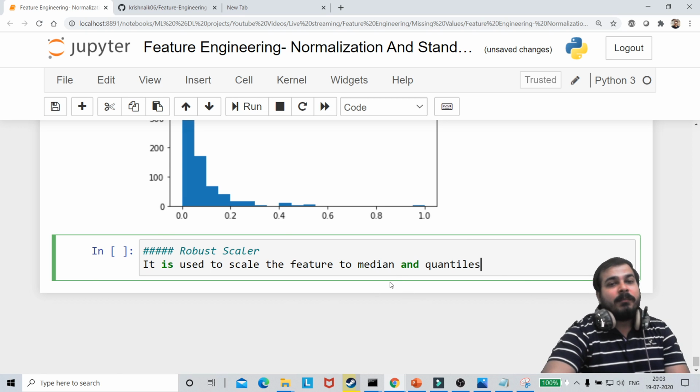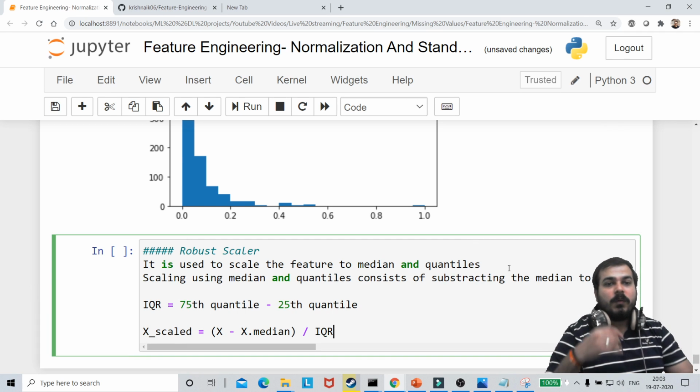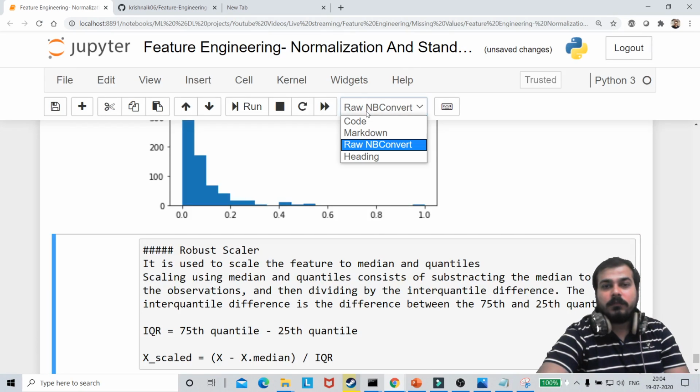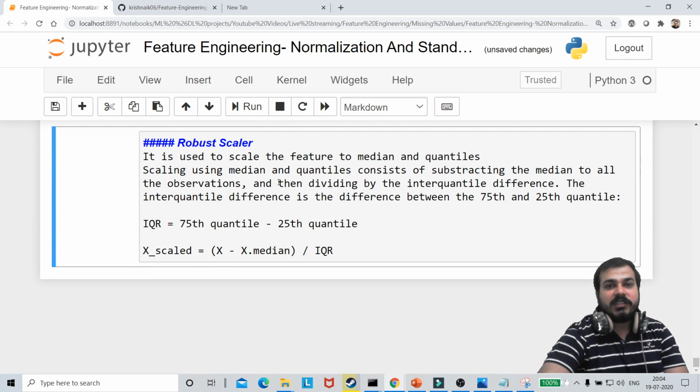Now what do I mean by scaling the feature to median and quantiles? It is very, very simple, guys. We actually find out the interquantile range. What is the interquantile range? I'm just going to copy one description in front of you, along with the formula. Let me make it markdown. Robust Scaler is used to scale the feature to median and quantiles.